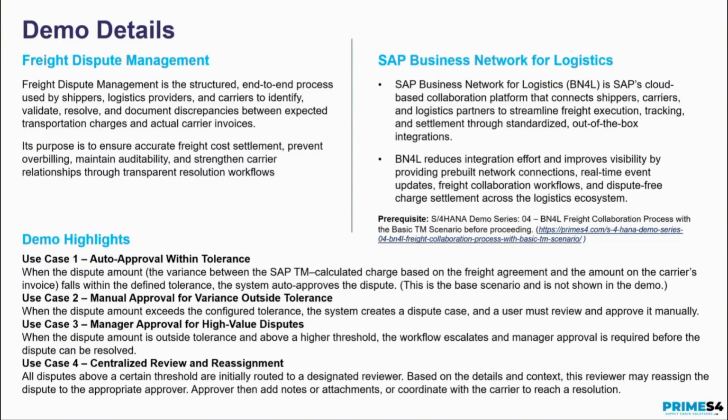From an overview perspective, freight dispute management is the end-to-end process of validating carrier invoices and their discrepancies against the calculated charges in the shipper system. Its purpose is to ensure accurate freight cost settlement, prevent overbilling, maintain auditability, and strengthen carrier relationships. So in general, that is what a dispute management process is.